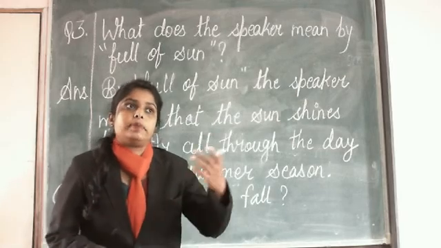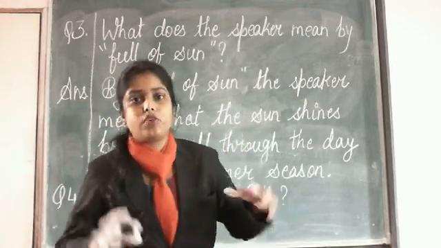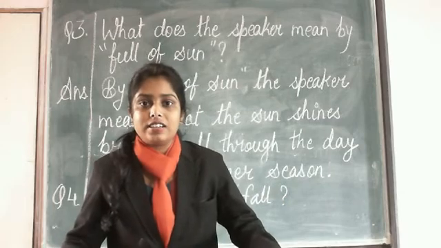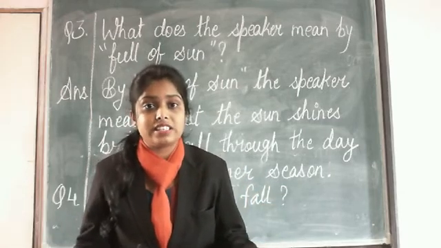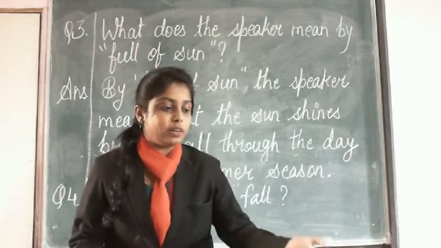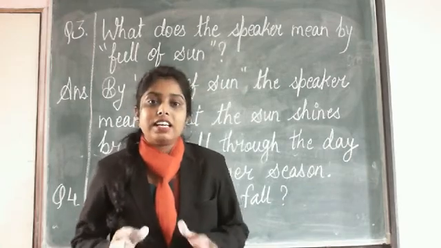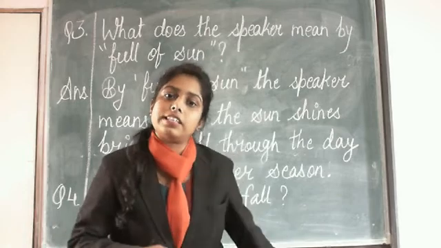So basically the leaves fall down in fall season, right? All the trees shed their worn out leaves in the fall season. Okay, so in the poem it is written that the leaves fall down. So we will write the same.